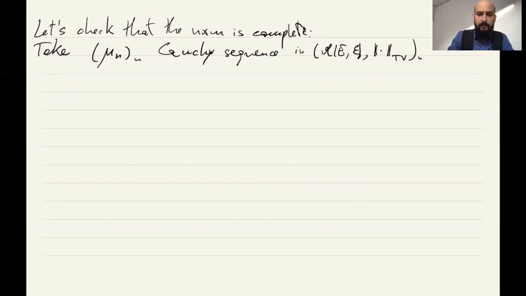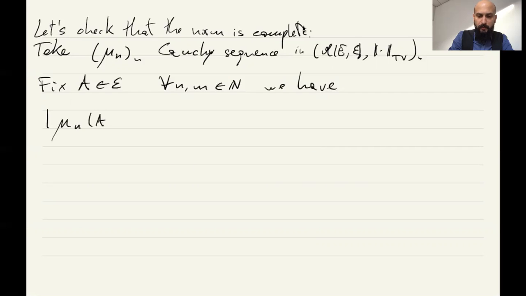First of all, let's fix any set A in the sigma algebra. Then for any n and m natural numbers, we consider μ_n(A) minus μ_m(A), which can be seen as the measure μ_n minus μ_m applied to A.